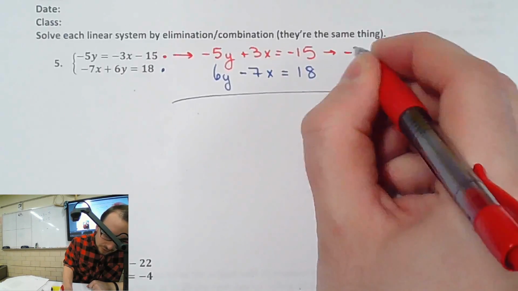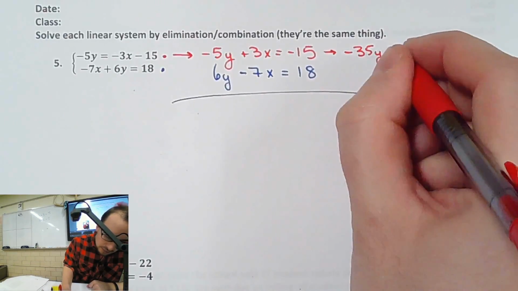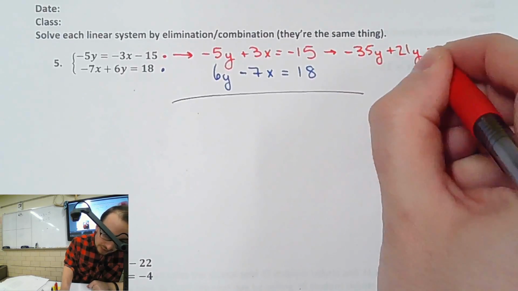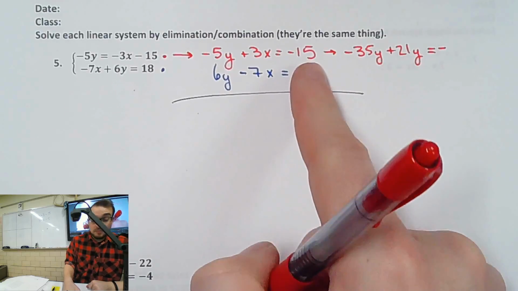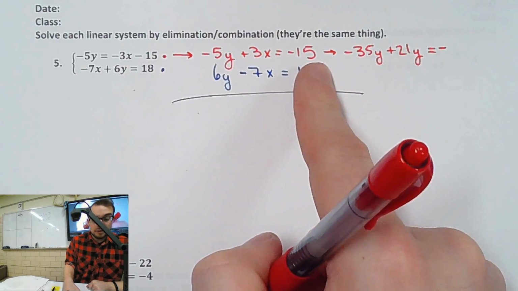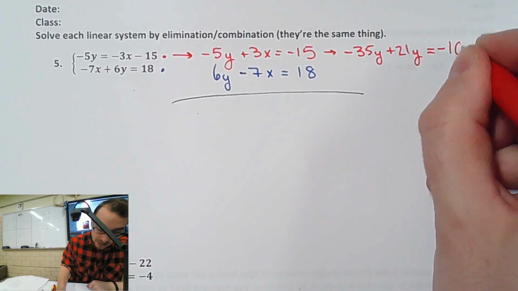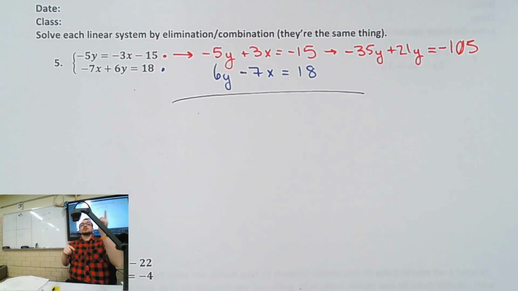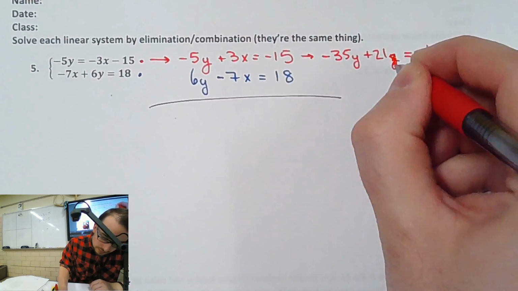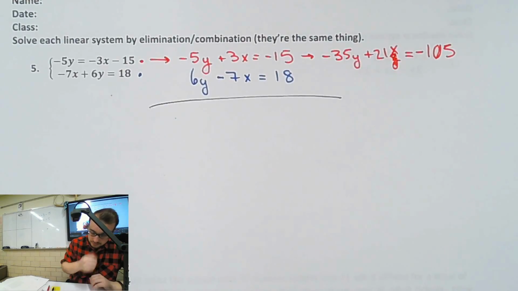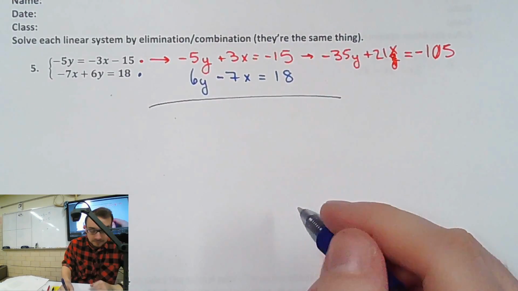I get negative 35y plus 21y equals negative 70 minus 35, right? We got 35 from here and 70 from there. So 105. 7 times 15 is 105, yeah. So what? You put 2 y's instead of 1 x. Sweet. 1 y, 1 x. Thank you. You didn't call that mistake this time? That was not on purpose.